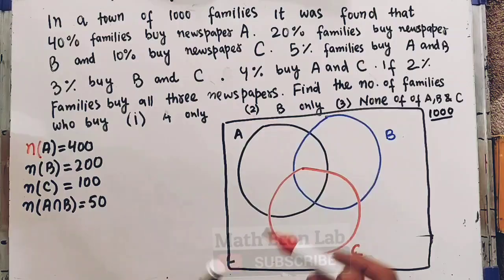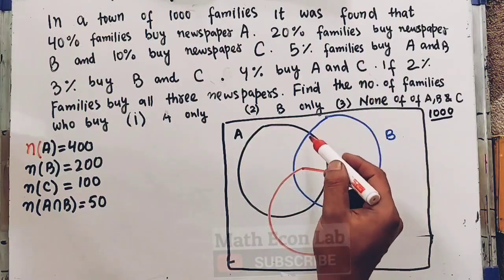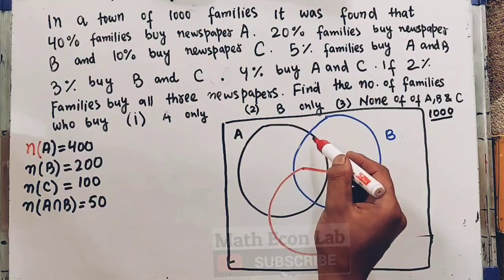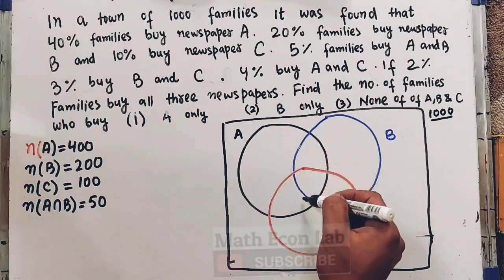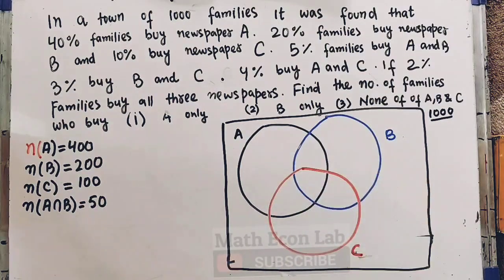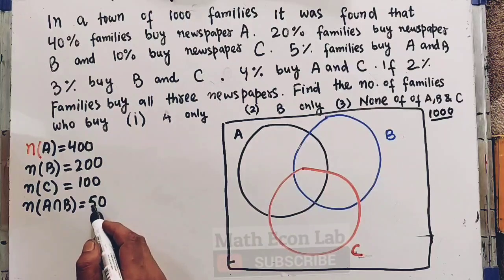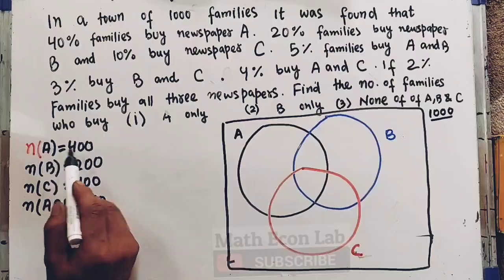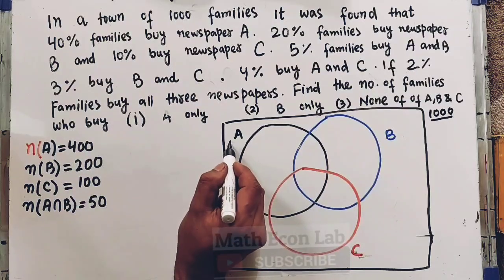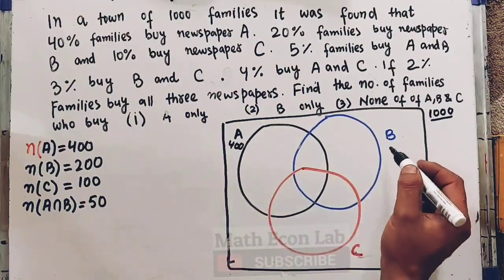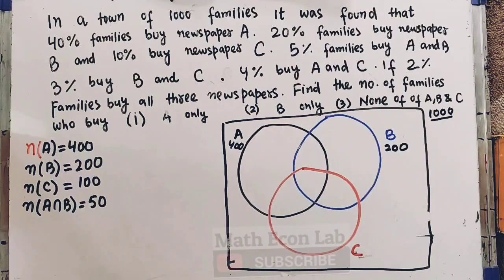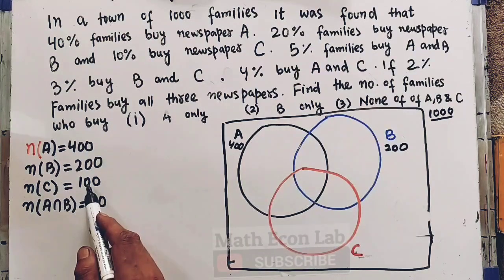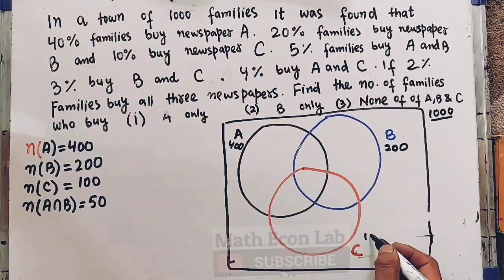So this region denotes the number of families who buy both newspaper A and B, which is 50. Here we have A equal to 400, B equal to 200, and the number of families who buy newspaper C is 100.